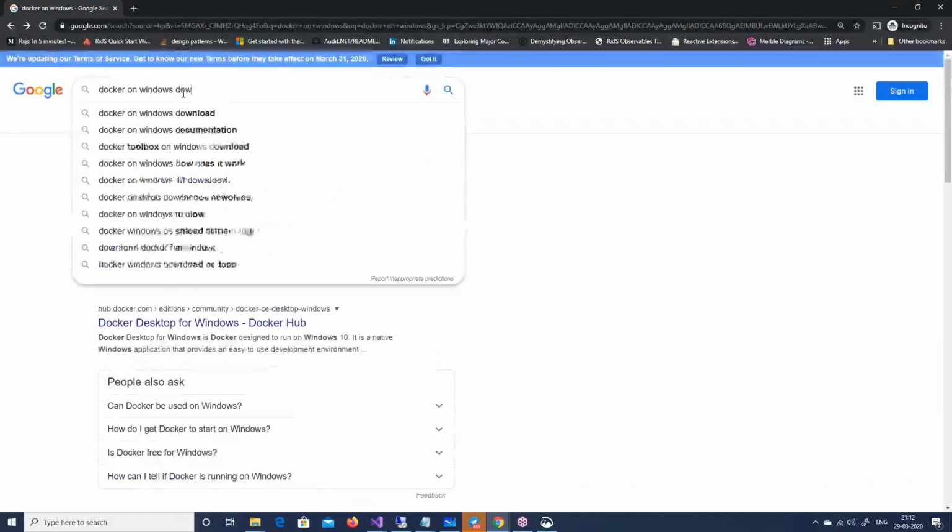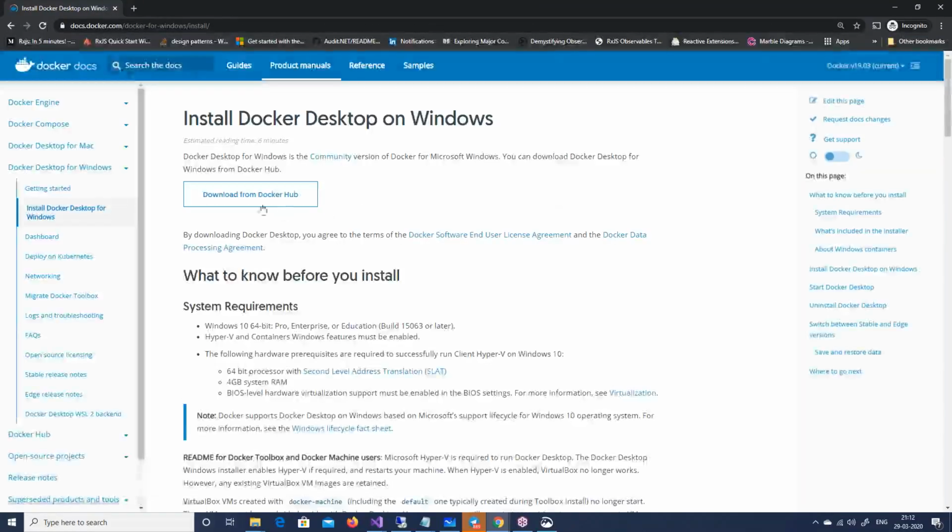Docker on Windows download. So install Docker on Windows. You can see here, download from Docker Hub. And this is where you will go and install Docker, right? Guys who have missed the first 10 minutes of this session, you will get the recordings, don't worry, right? Just try to follow from here. So you can see download Docker from Docker Hub, from this Docker Hub, you will install it.